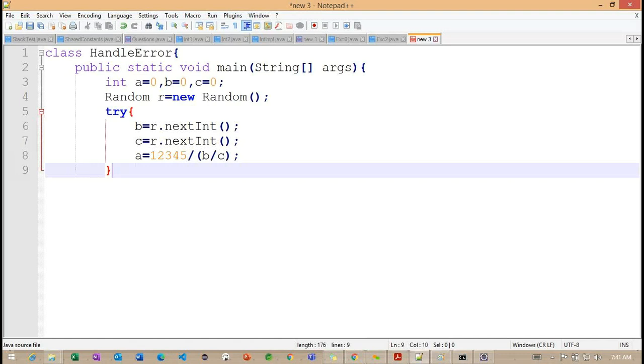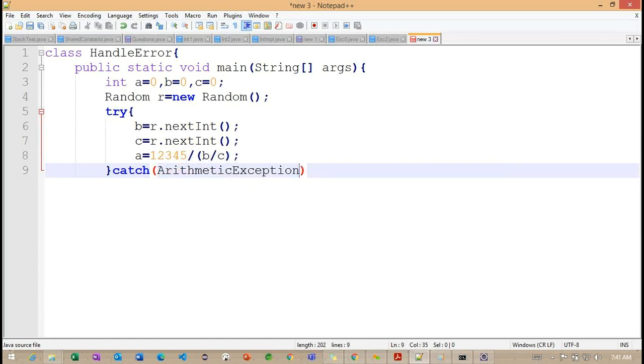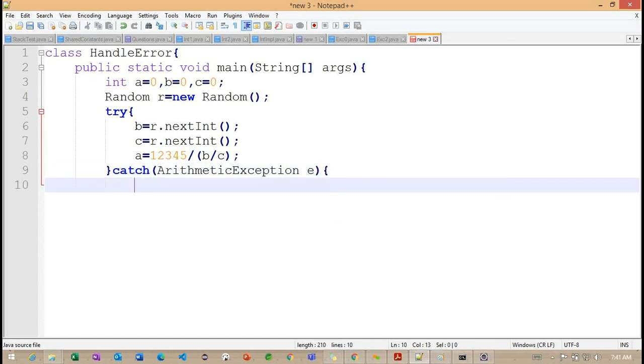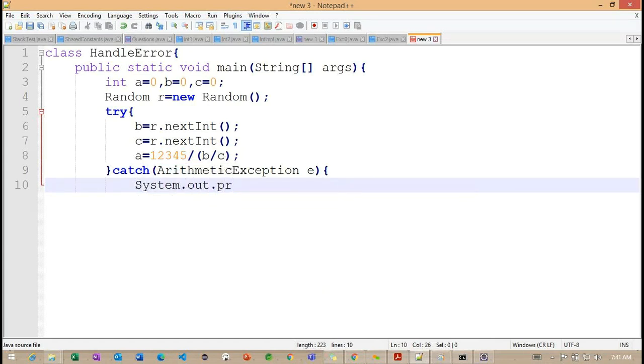So I'm closing this particular try block, and here I need to handle it with a catch block, ArithmeticException. Getting the point? So inside this particular ArithmeticException, I want to work with the same message we used previously.